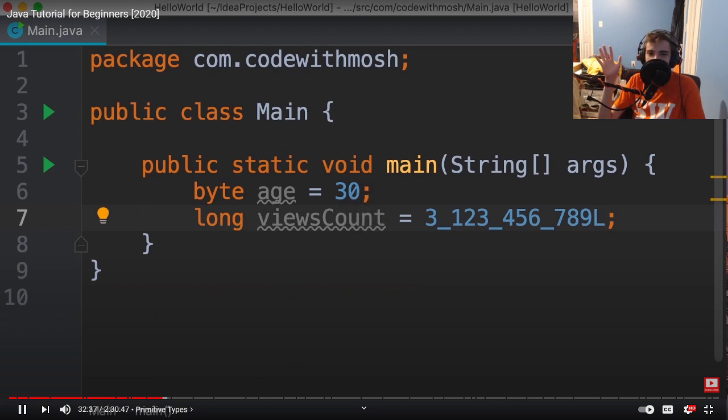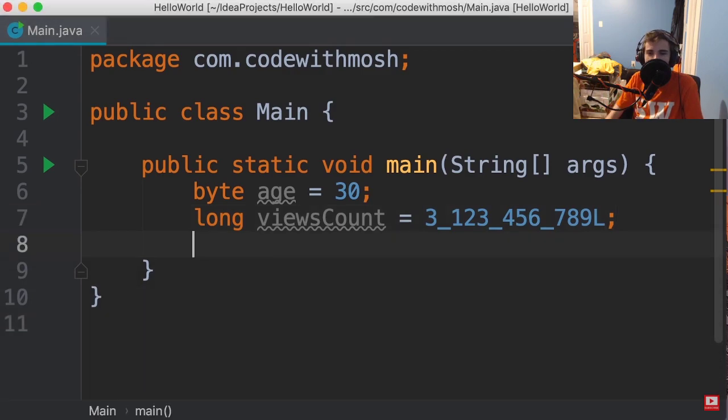These are examples of whole numbers. Now let's declare a variable for storing a number with a decimal point. So double price, we set this to 10.99.